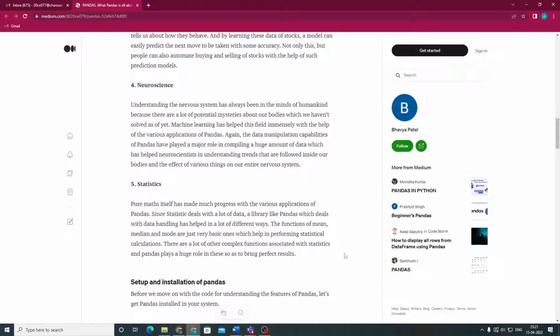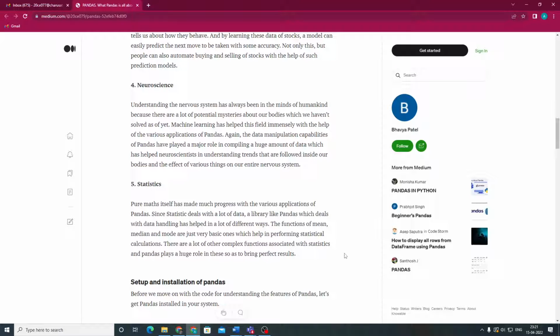So next is neuroscience. Machine learning helps neuroscience immensely with the help of various applications of Pandas. The data manipulation capabilities of Pandas have played a major role in compiling a huge amount of data, which has helped neuroscientists in understanding trends followed inside our bodies and the effect of various things on our entire nervous system.